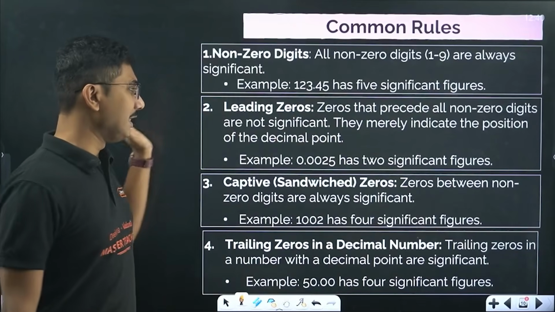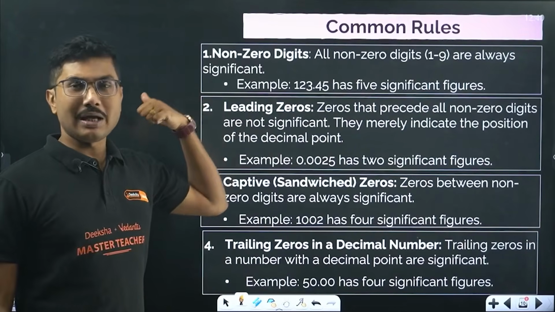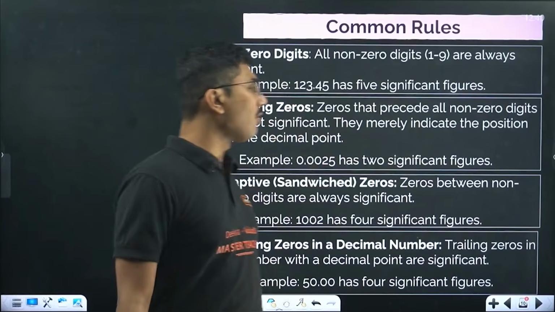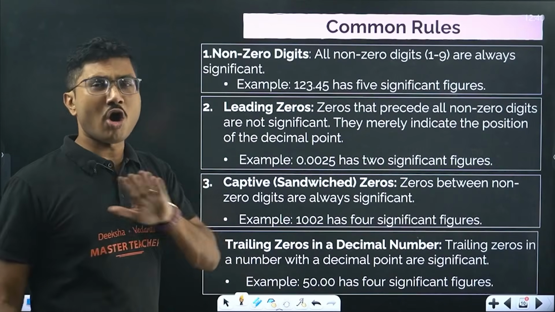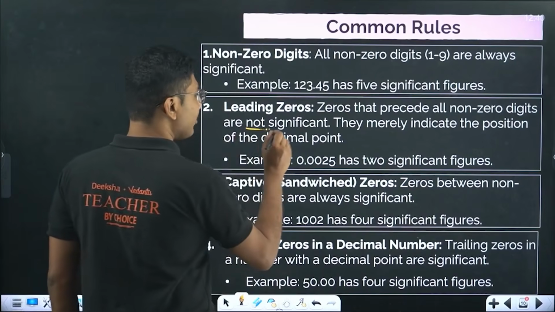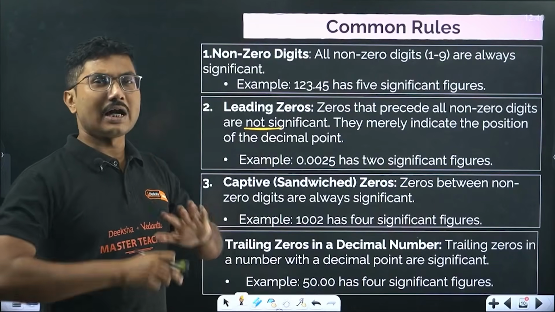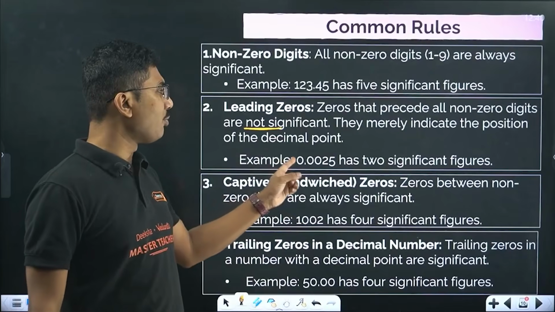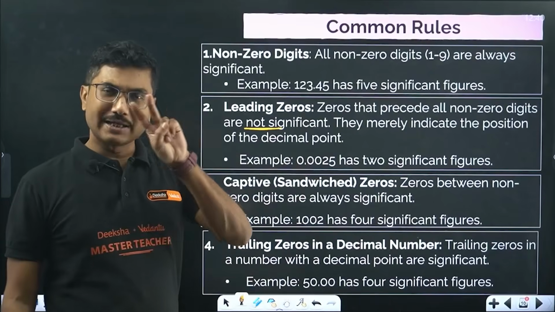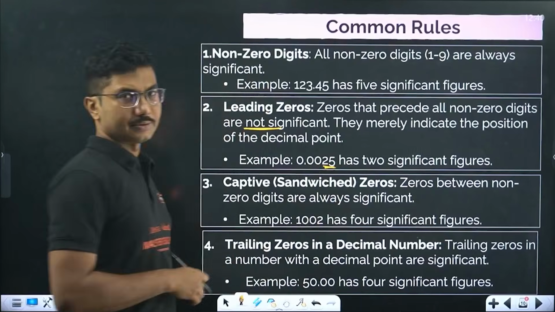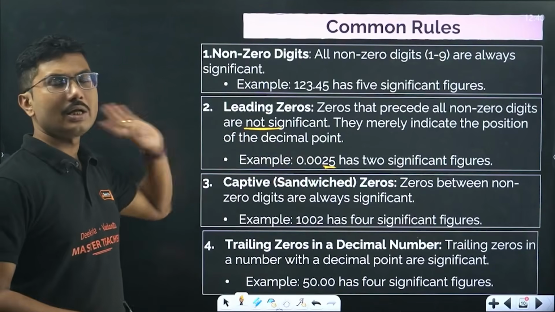Leading zeros. Leading zeros means zeros which come first. Zeros that precede all non-zero digits are not significant. Any zeros coming before non-zero digits are not significant. For example, 0.0025 has only 2 significant figures, that is the non-zero digits. These zeros are not significant.